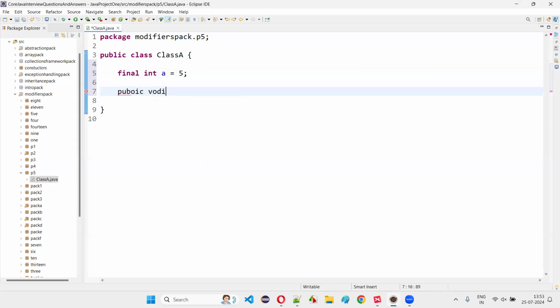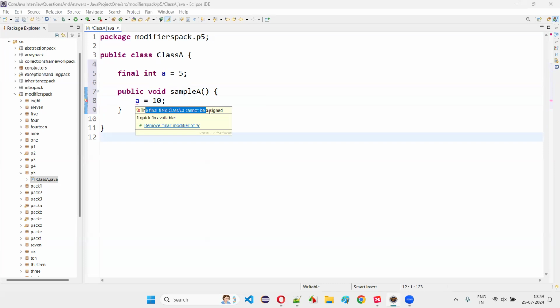I'll create a method here, guys. Public void sampleA, like this one method I'll create. Inside this method, I'll try to change the value of 5 to 10. You see, immediately I'm going to get an error saying that the final field cannot be assigned.